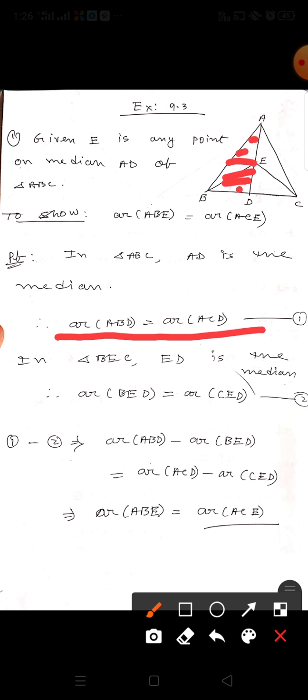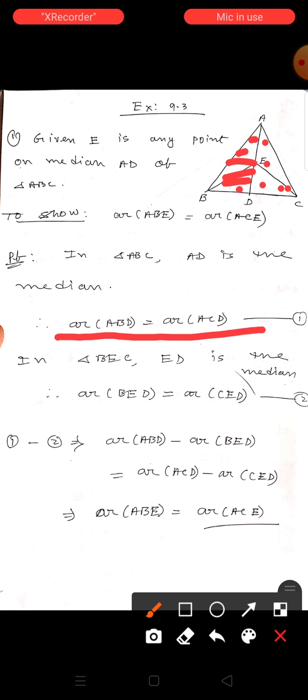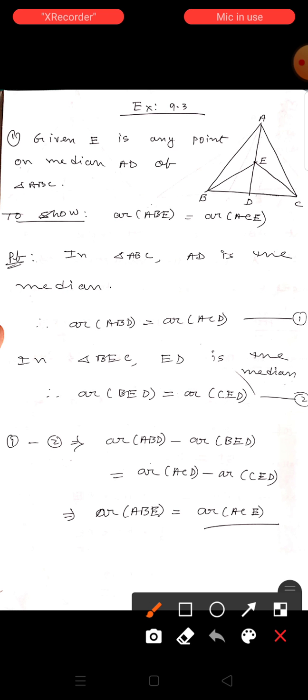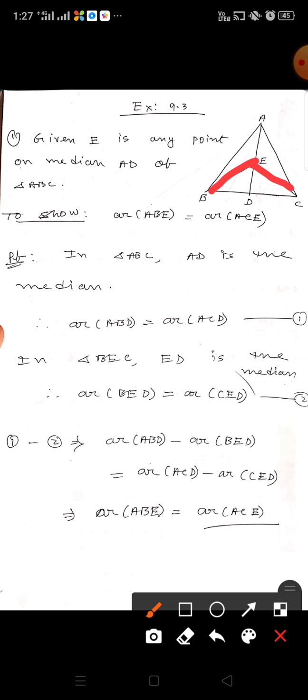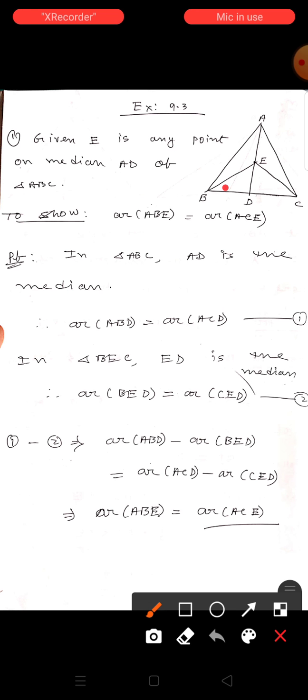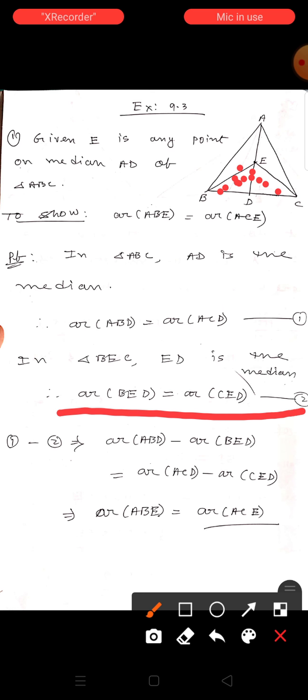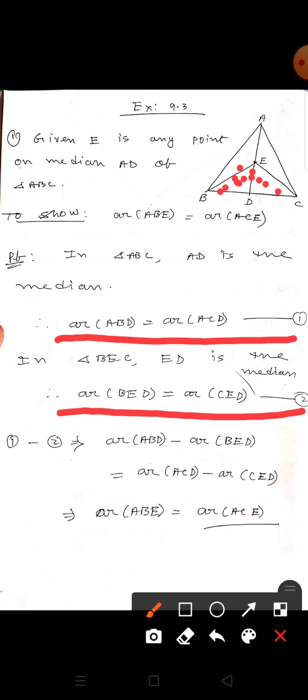Just now we discussed that a median divides a triangle into two triangles of equal area. Similarly, in triangle BEC, ED is the median, so area of BED is also equal to area of CED. The first is equation 1, the second is equation 2.